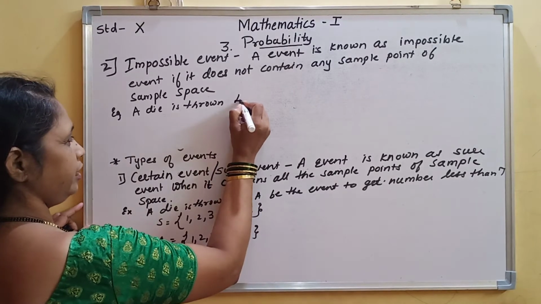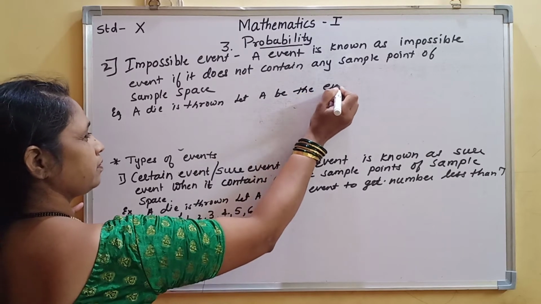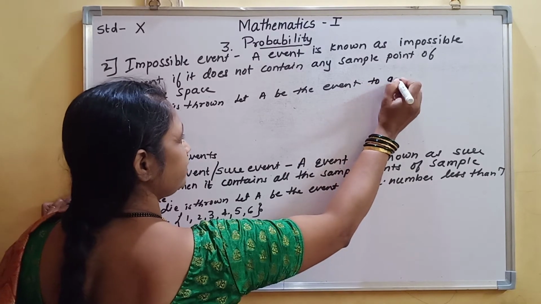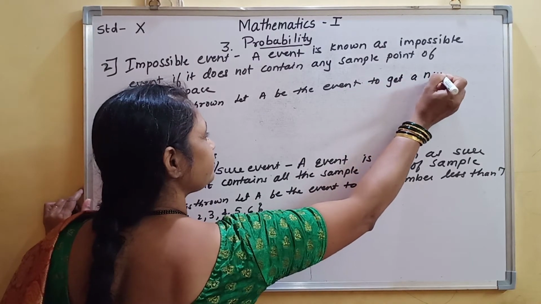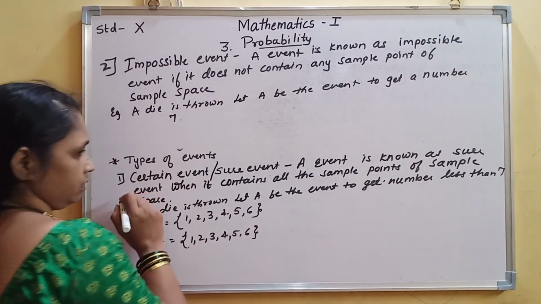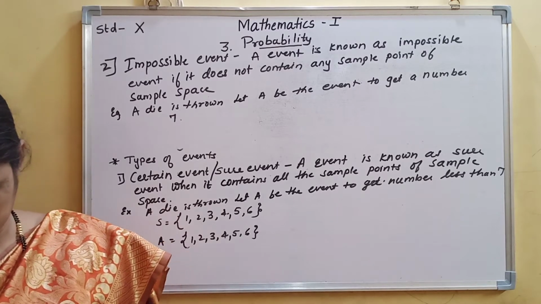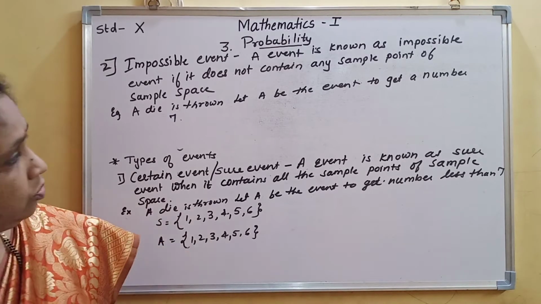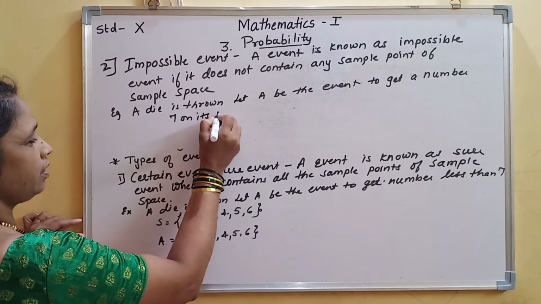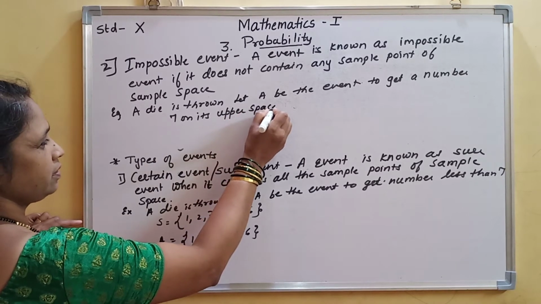Let A be the event to get a number 7 on its upper face.